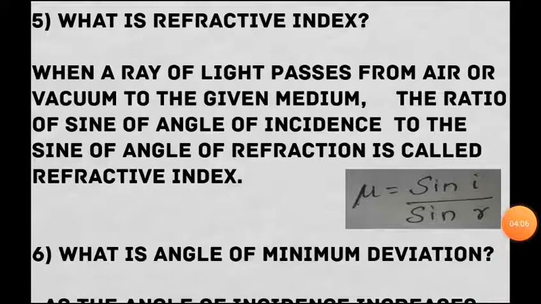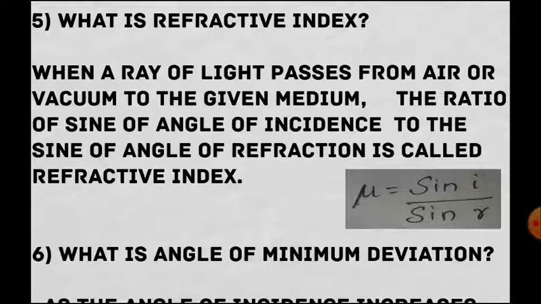Another question we are going to see is, what is refractive index? When a ray of light passes from air or vacuum to a given medium, now we have to write the same Snell's law. The ratio of sine of angle of incidence to the sine of angle of refraction is called refractive index. Mu equal to sin i by sin r.